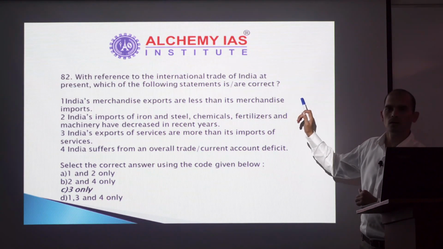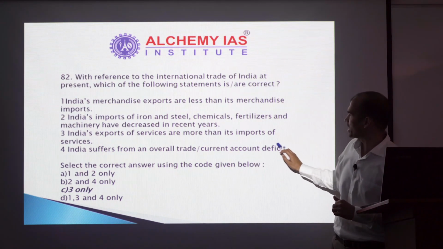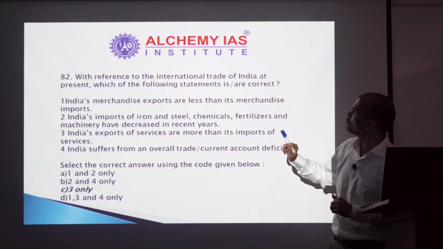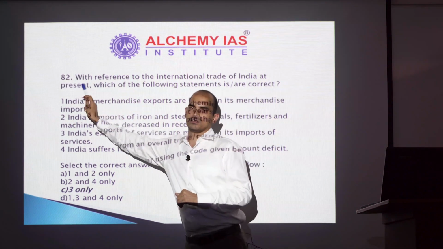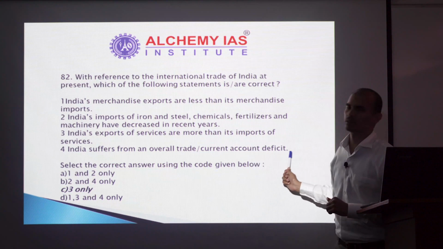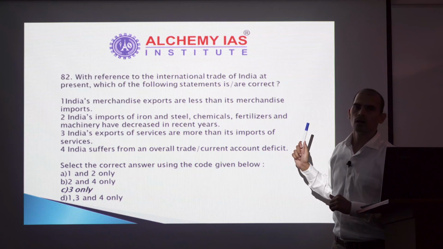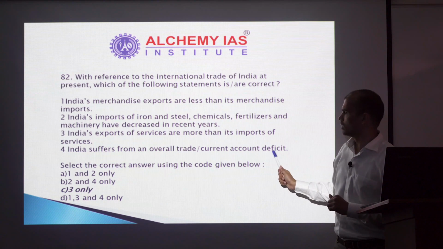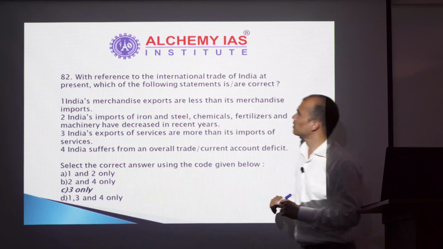Again, something very recently in the news, especially statement 4. India suffers from overall current account deficit. Here you have to focus on the words international trade of India at present. At present needs to be focused on. So at present we do not have a deficit. If you have followed some newspaper, India is running into current account surplus, not deficit. So statement 4 can be ruled out. So we reached 50-50, A and C.